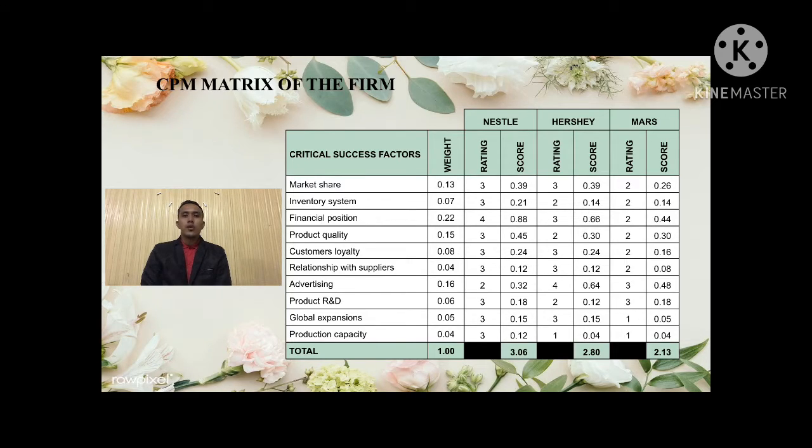So overall, for the CPM within the industry, Nestle scored the highest weighted score, which is 3.06, while Hershey is 2.80, followed by Mars at 2.13.